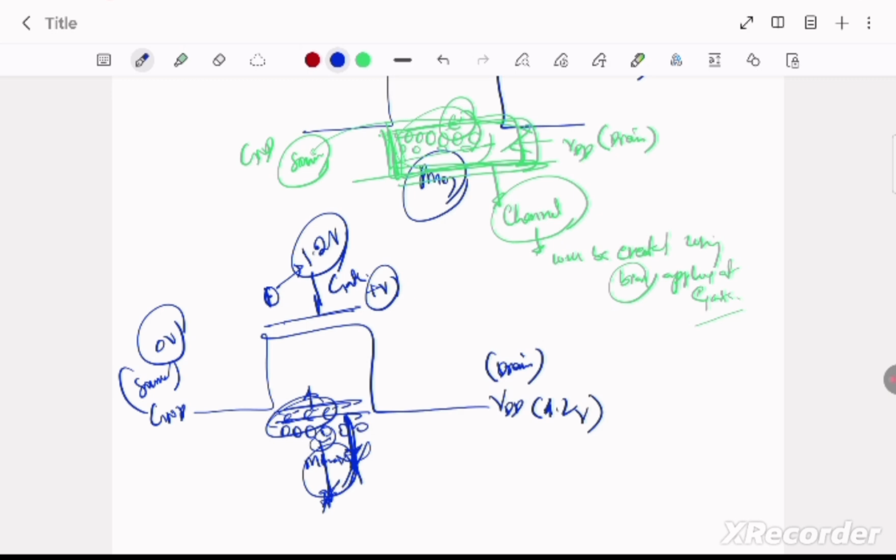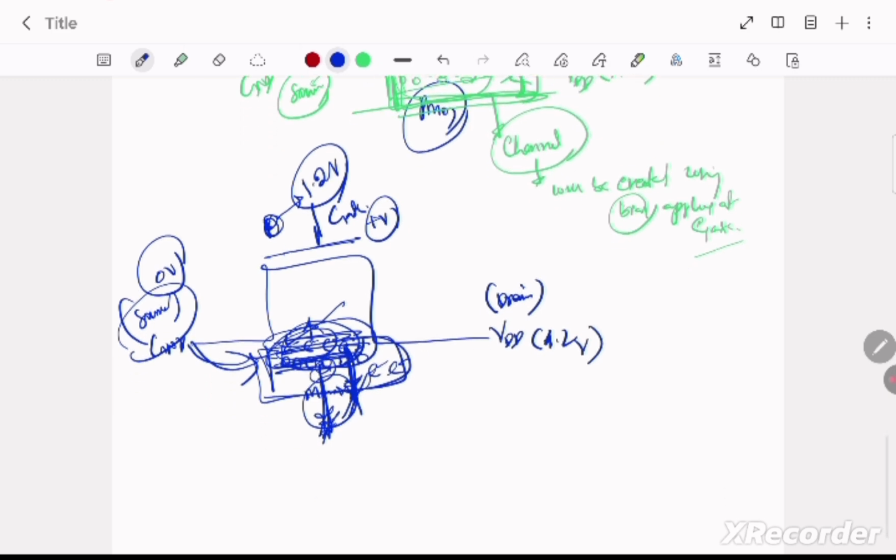Very few electrons will be here initially when we are moving from 0 to 1.2, and now electrons will be supplied by the source also. So we are having some channel here in which we are having the electrons only, and these electrons will start moving from the source towards the VDD,